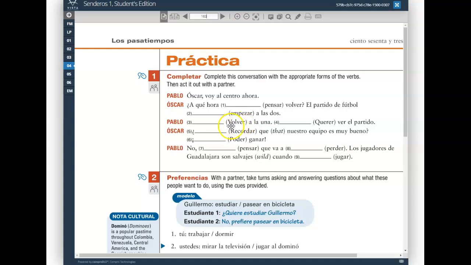Pablo responding to Oscar. Vuelvo a la 1. Quiero ver el partido. I want to see the game. I want to watch the game. Recordar is similar to volver, where the O changes to UE. In the form of a question, Oscar says, ¿recuerdas? Remember. ¿Recuerdas que nuestro equipo es muy bueno?